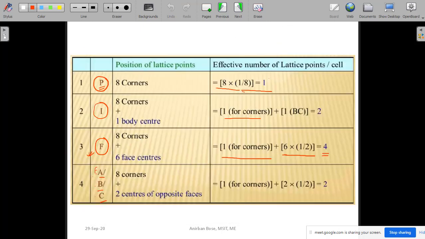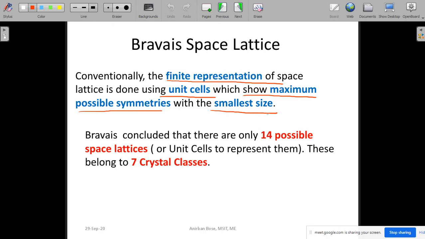But there are restrictions on the unit cells. The restrictions are given by Bravais, a scientist who first gave these restrictions: the unit cell should be such that it has the maximum possible symmetry. Definitely we do not know what symmetry is yet, we'll see. And it has to be the smallest size with the possible symmetries.